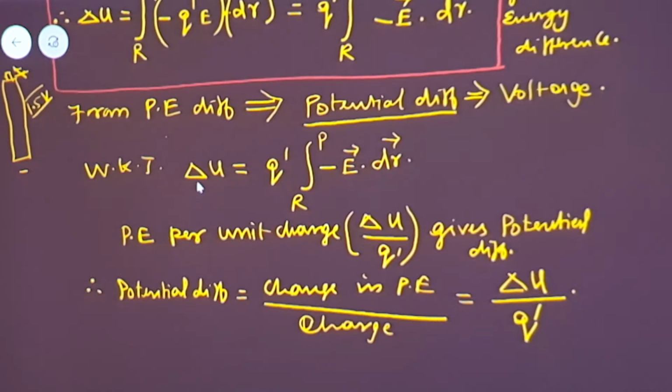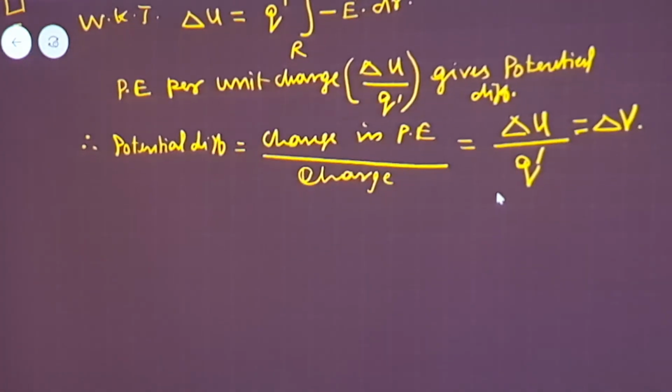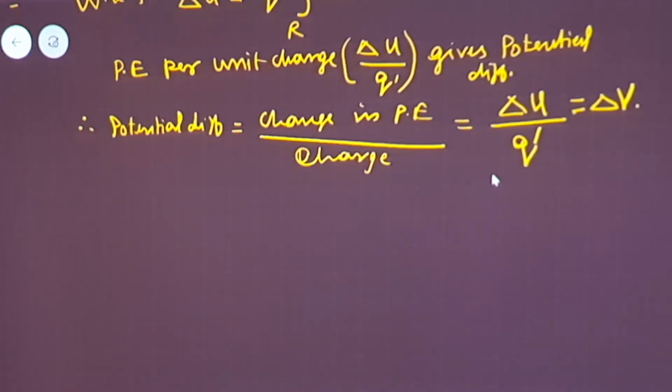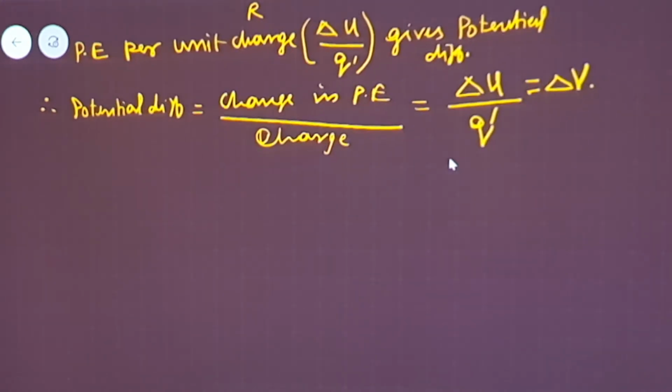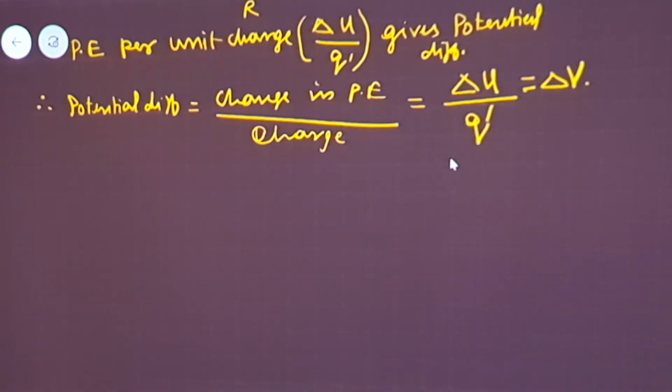So delta U divided by Q dash gives you the potential difference, represented as delta V. Very important concept. You can easily remember it as: potential difference, or difference in potential, called voltage, is the change in potential energy per unit charge.